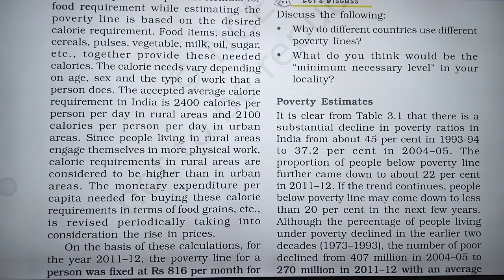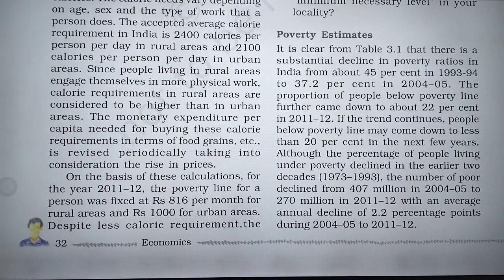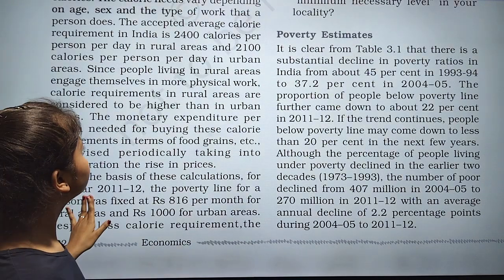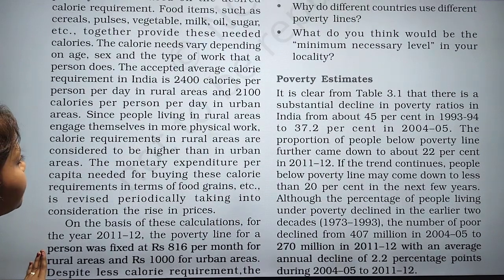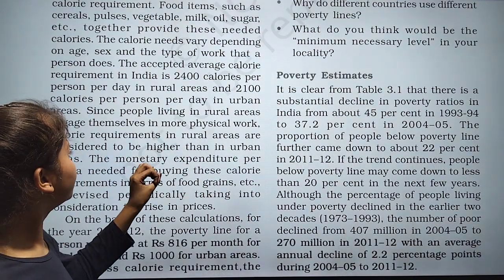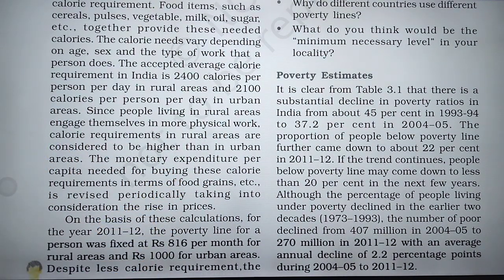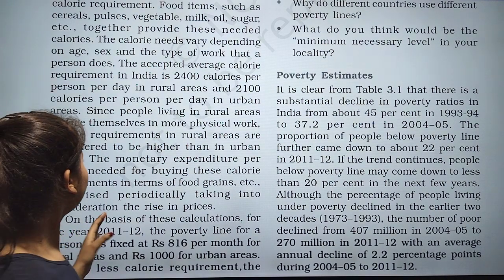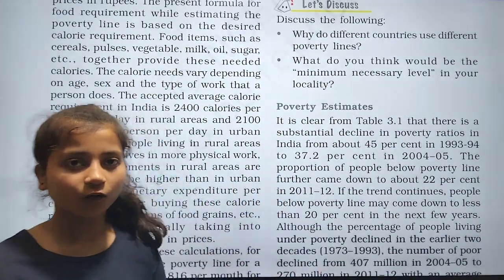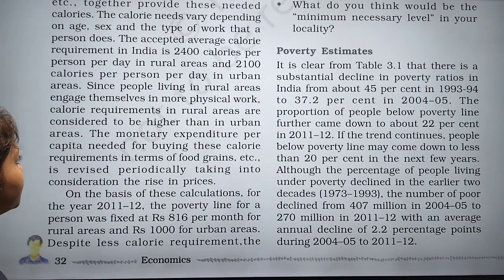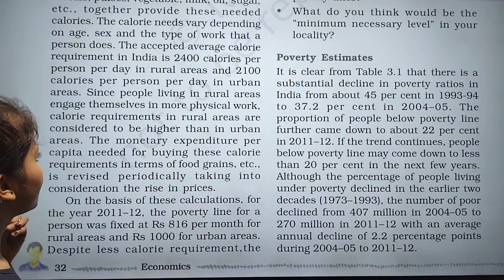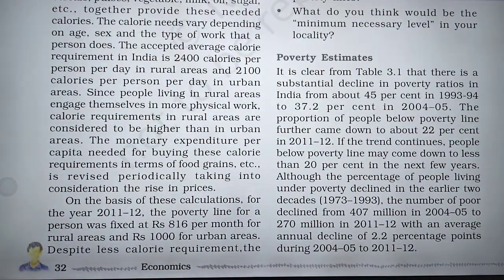Calorie requirements in rural areas are considered to be higher than in urban areas, because rural people are involved in physical work, but urban people are not involved in physical work as compared to rural areas.